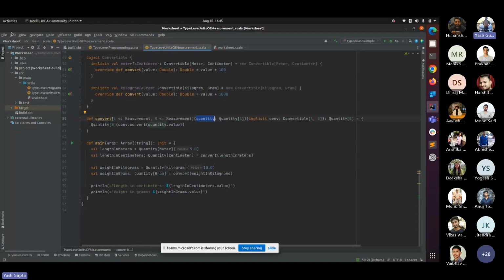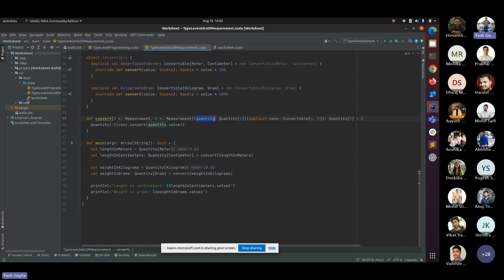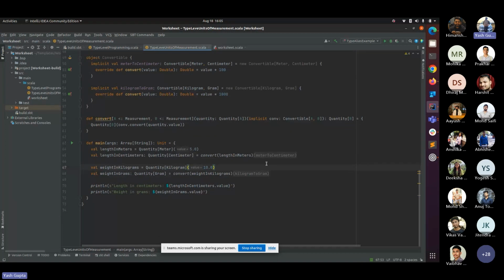If I show you the implicits for you guys, as you can see, the compiler automatically finds the implicit for this convert method, right? Because here I am passing an implicit for the conversion, correct? Now you may be thinking, I'm not sure, why it's picking kilogram to gram here and meter to centimeter there.